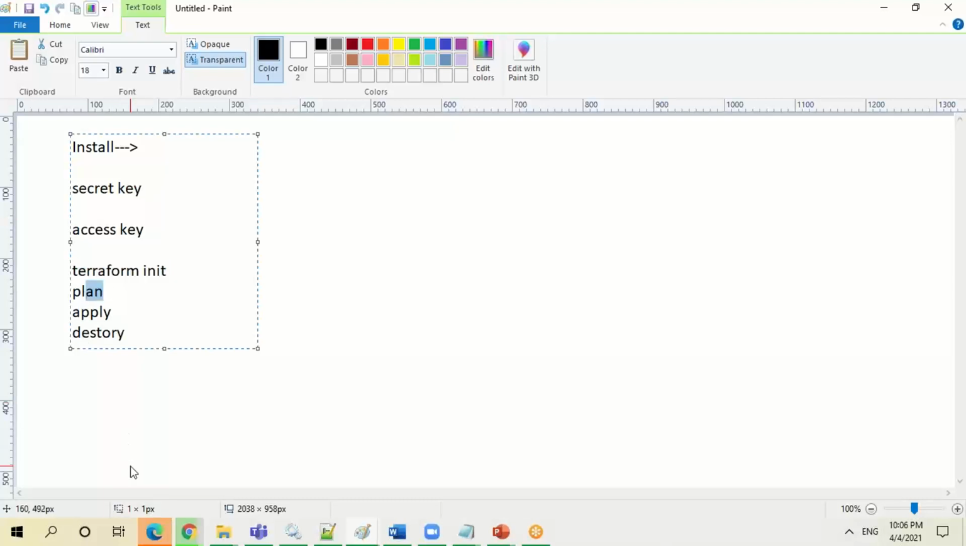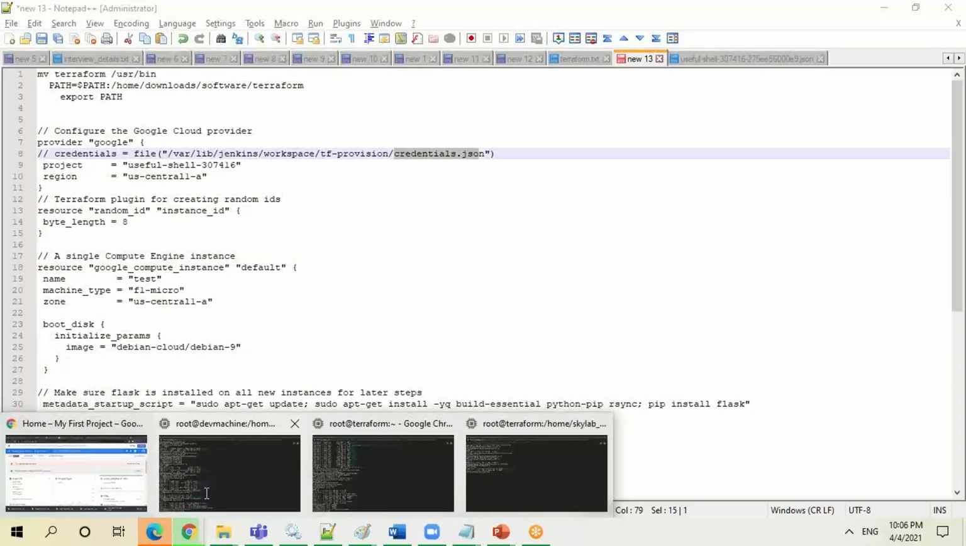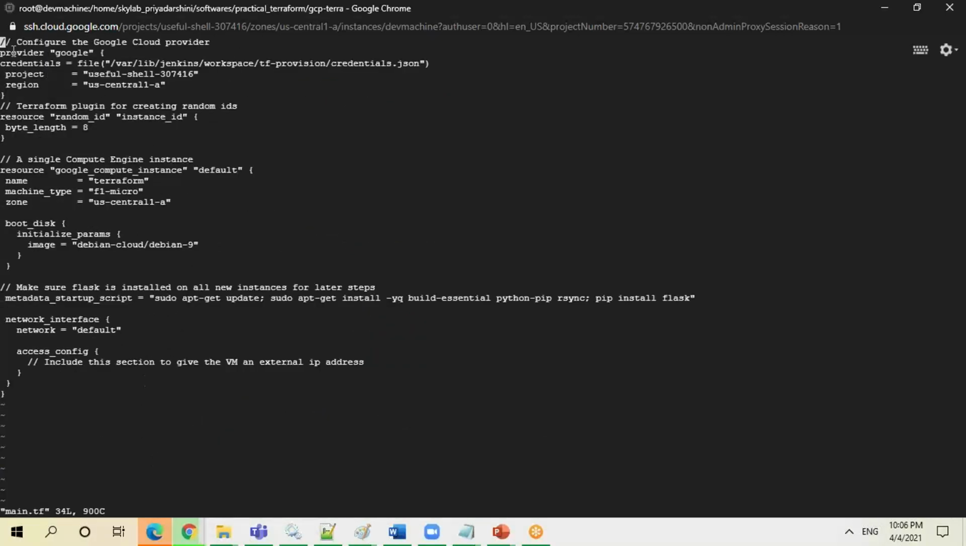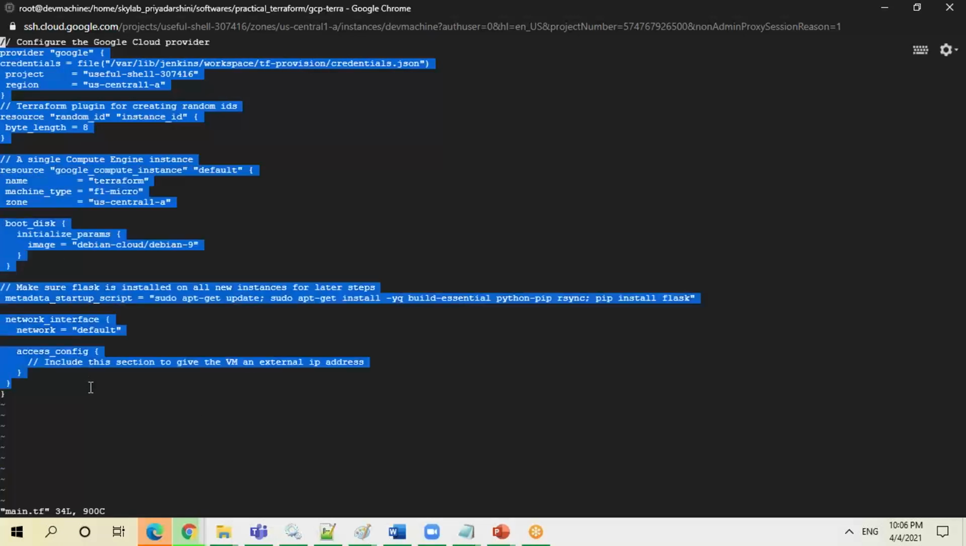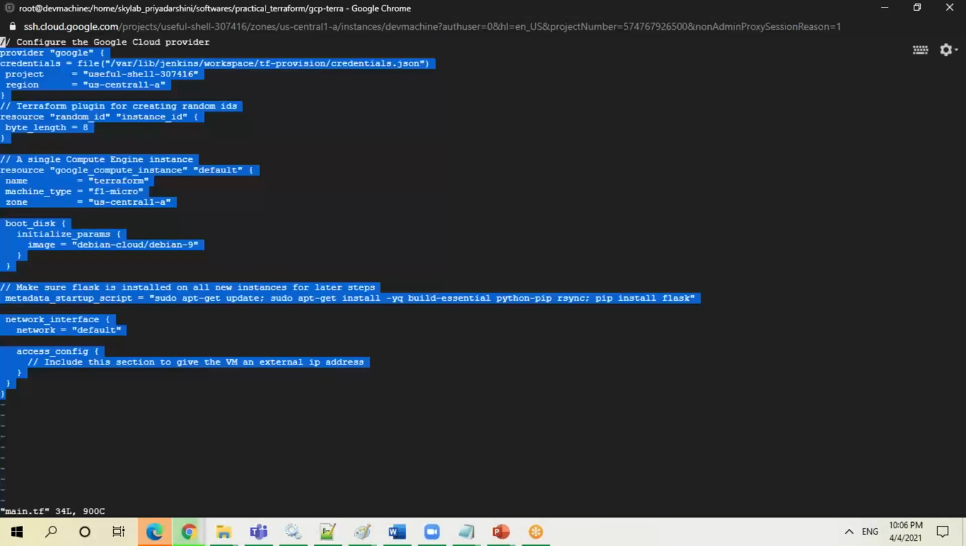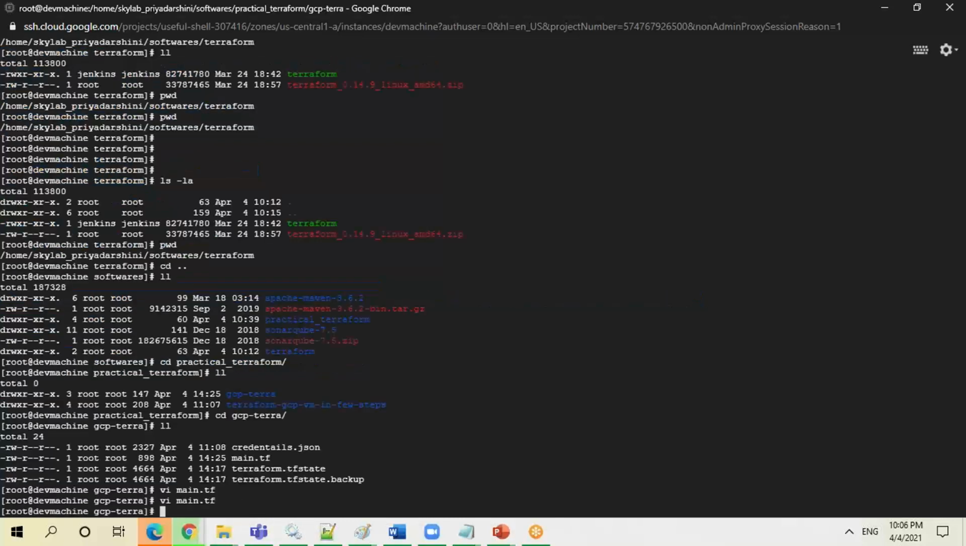Then plan means what are the steps? These are the steps which I have written here in the main.tf file. Whatever I have written, it will go through each and every module or resource mentioned here, and check whether you are following the standards. Like if you remember in Ansible, you used to give a syntax check. This is exactly similar to the syntax check, whether everything is going fine or not, for your Terraform modules or Terraform resources, whatever you have taken.